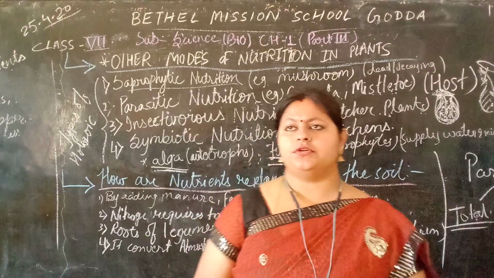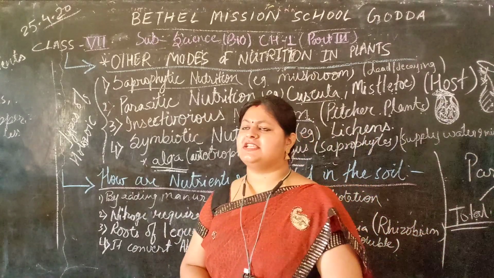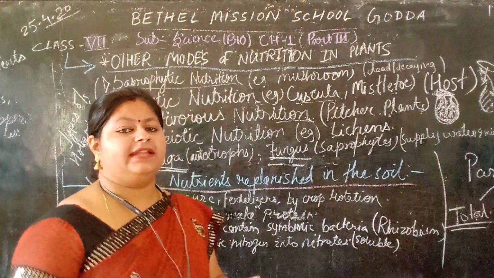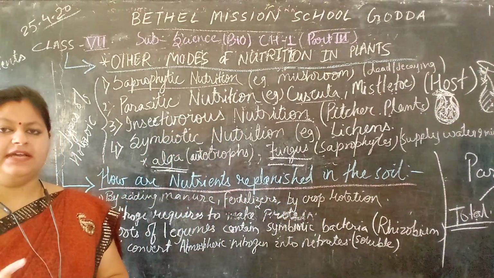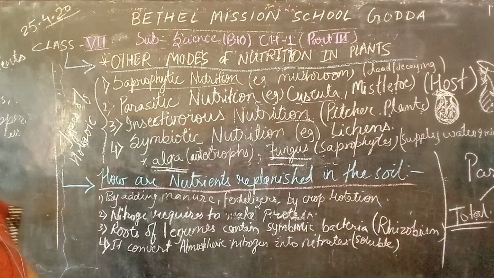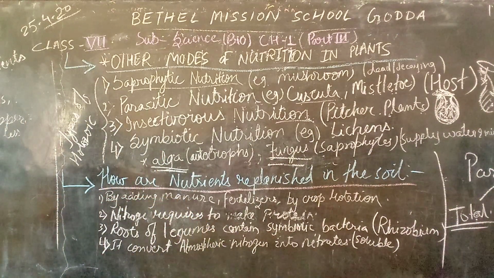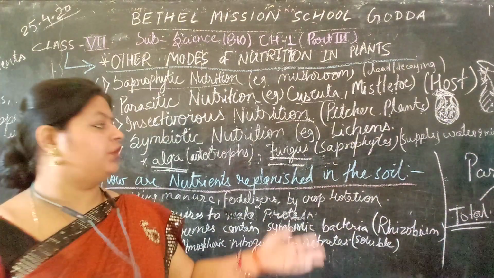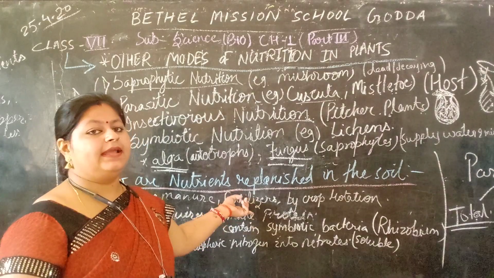Now, you have also heard that plants require many things for their growth and nourishment, and these things are available in the soil. What are the things? Minerals like calcium, phosphorus, potassium, etc. are available in the soil for the growth and nourishment of the plant.